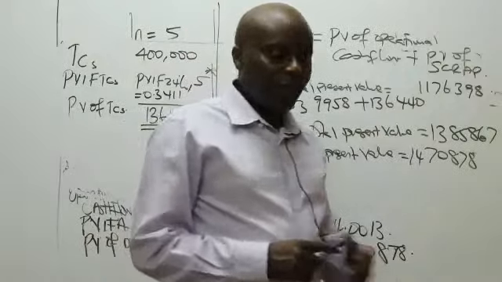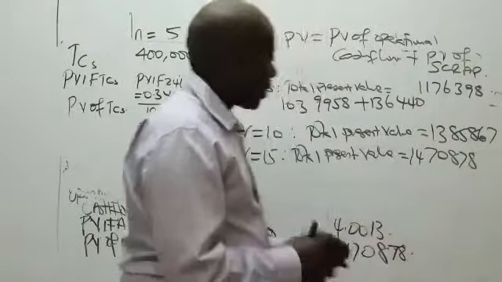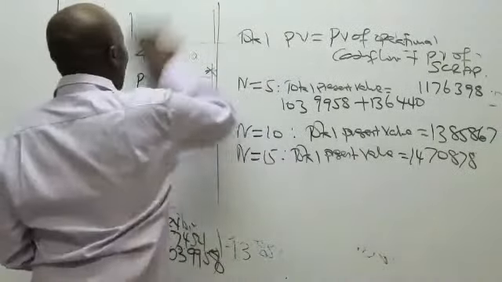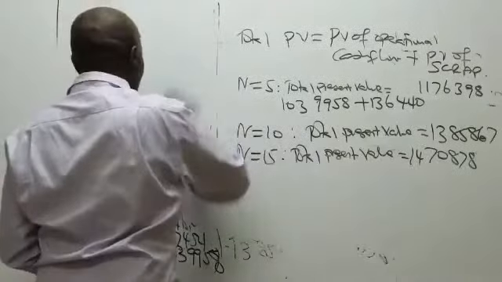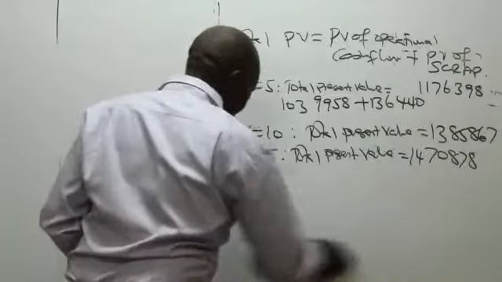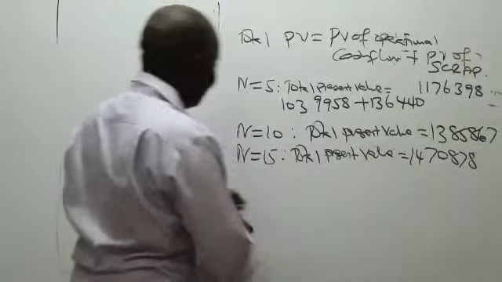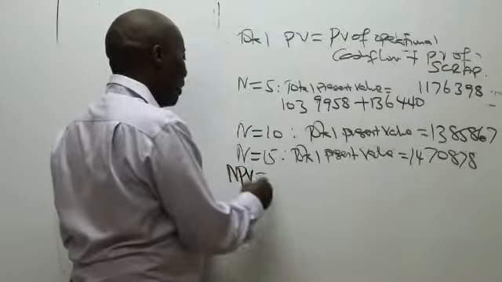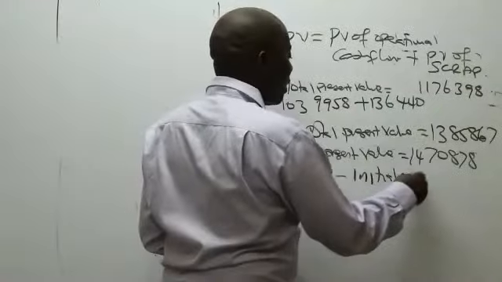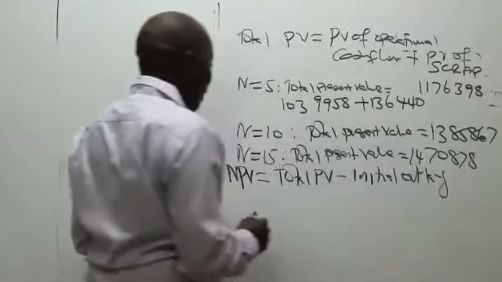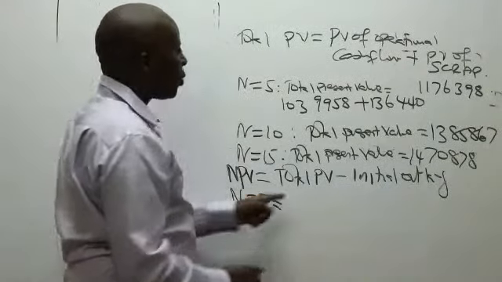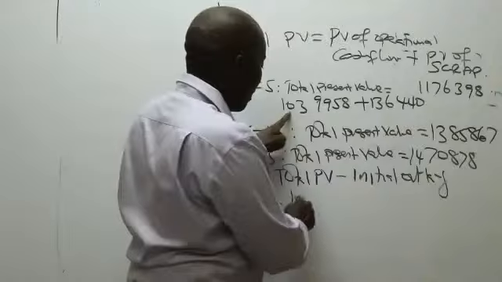All right. So come here now and work with the last type of cash flows, which really is a subtraction of what here? The initial outlay. So come and give us, ladies and gentlemen, net present value. The net present value will be equal to the total present value minus the initial outlay. So again, as usual, we start with n equals 5. So when n equals 5, the total present value is given here.